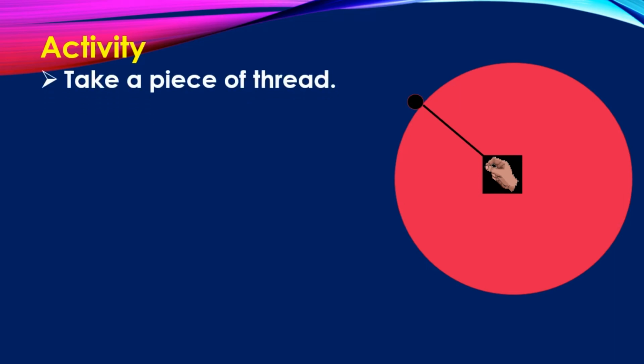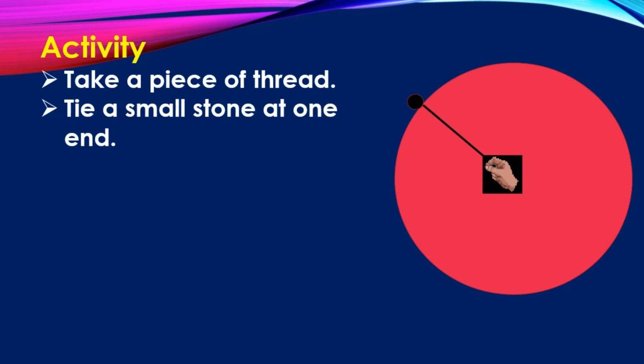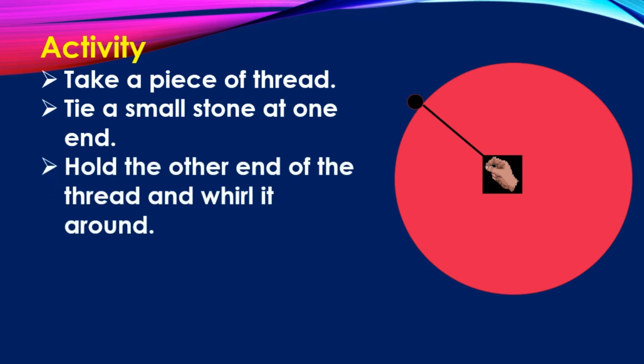To understand this concept, do this activity. Take a piece of thread. Tie a small stone at one end. You can hold the other end of the thread and whirl it around.